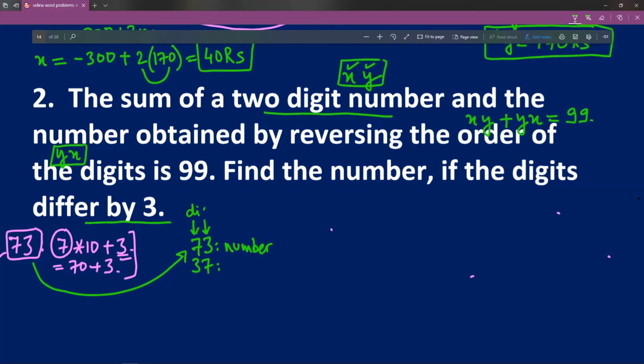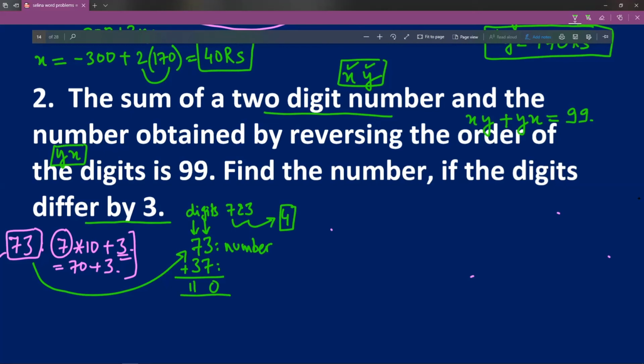The digits are 7 and 3. 7 and 3 differ by, in this case, 4. So 73 plus 37 is equal to 110. I hope you see the parallels.